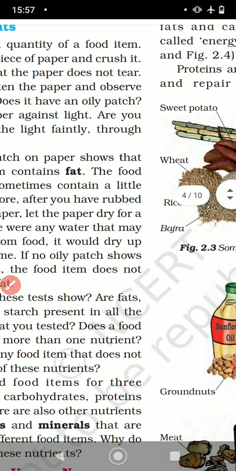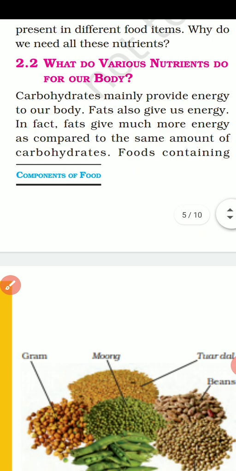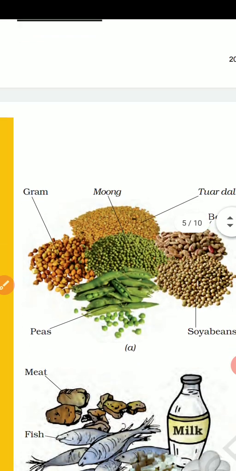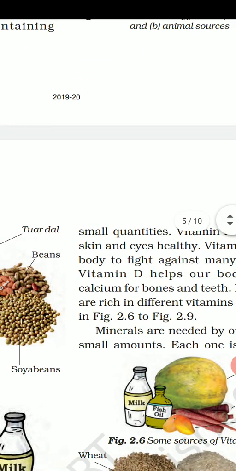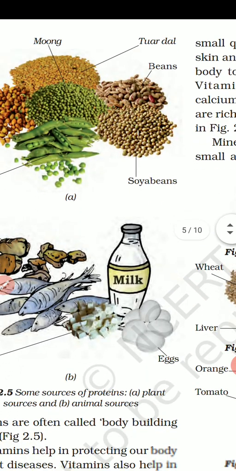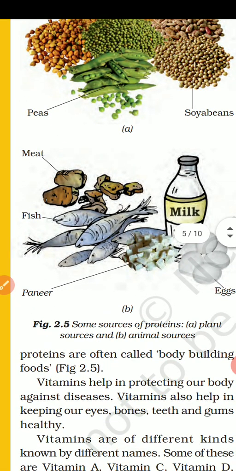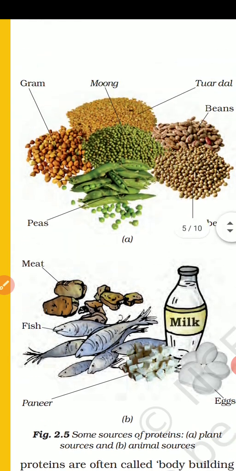Let's move to another type of food. So the next type of food is called bodybuilding food.